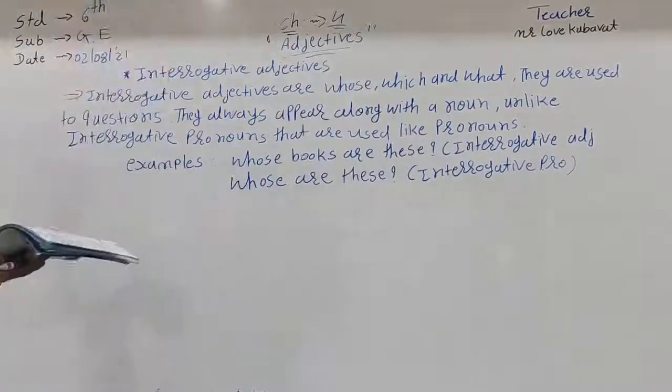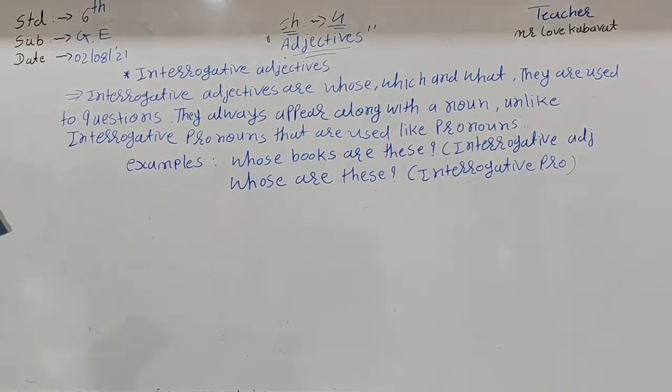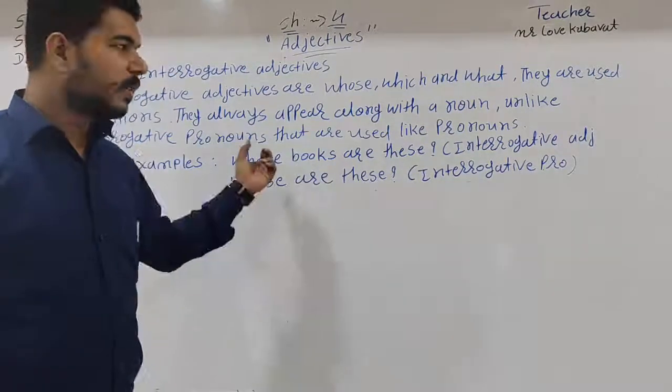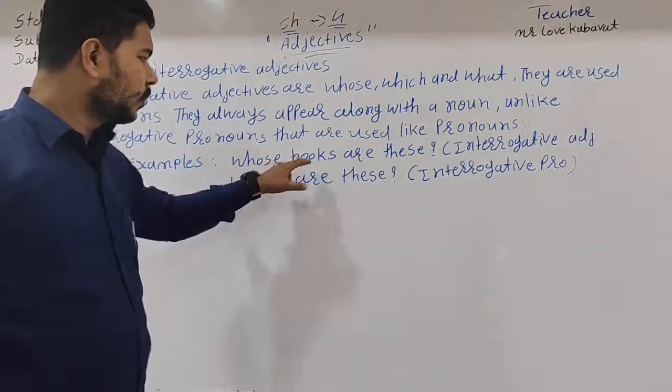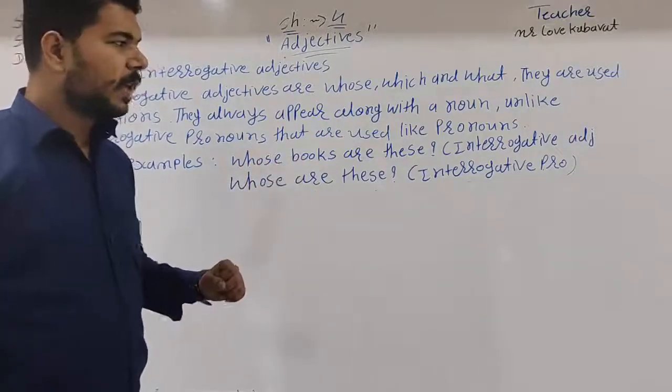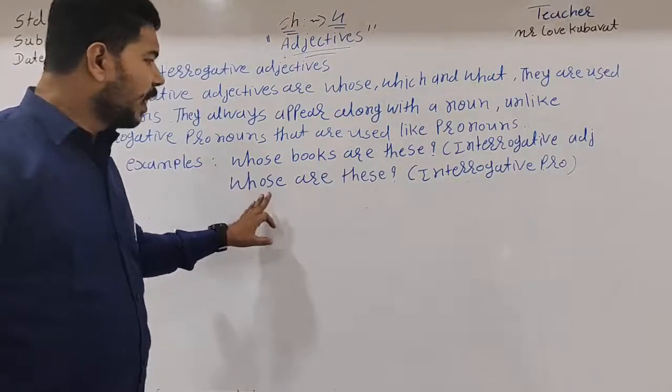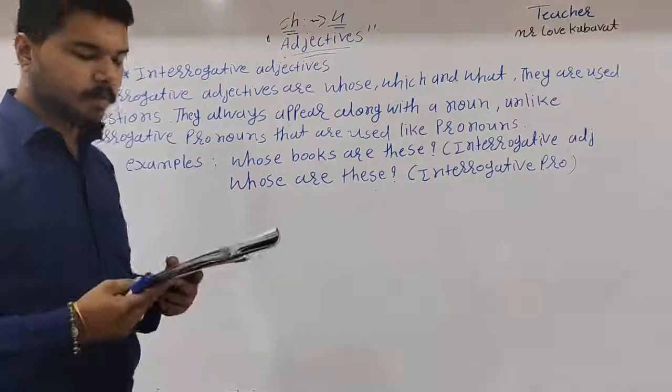So here interrogative adjectives are whose, which, and what. They are used to ask questions. They always appear along with a noun. Unlike interrogative pronouns, they are not used like pronouns. For the example, whose books are these? This is the type of interrogative adjectives. And asking the question like this, whose are these? This is the interrogative pronouns.